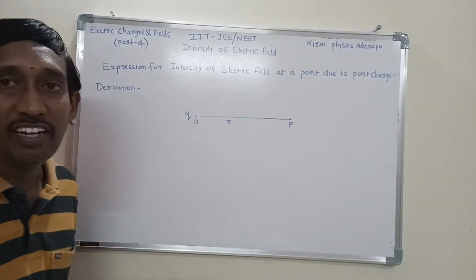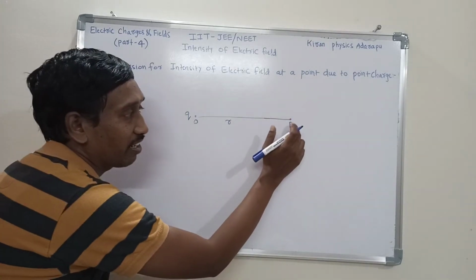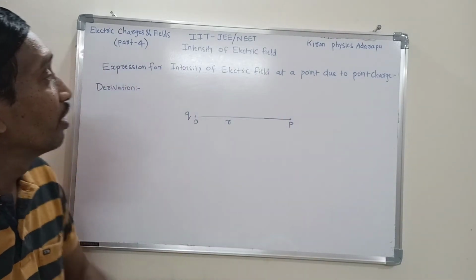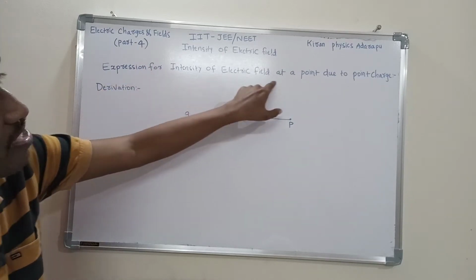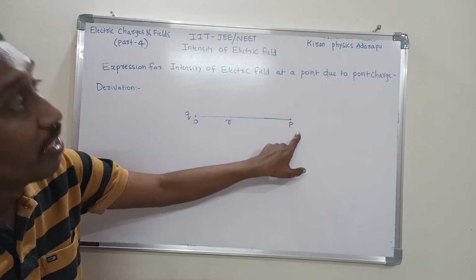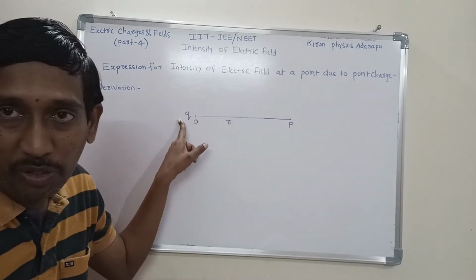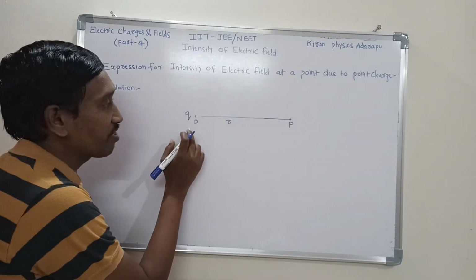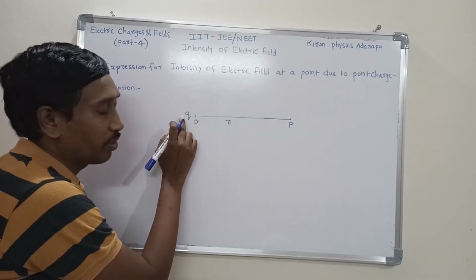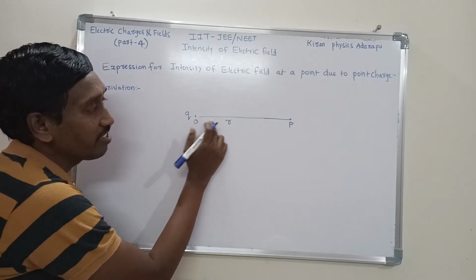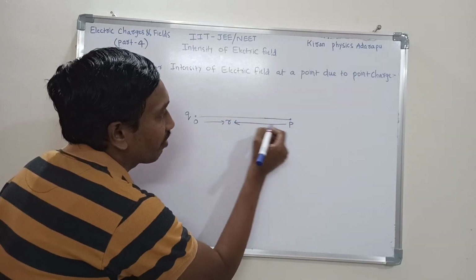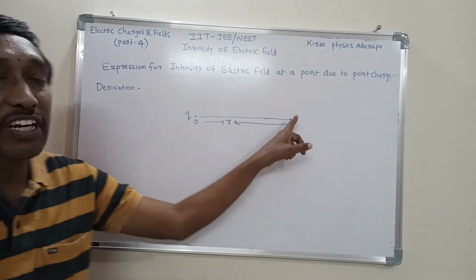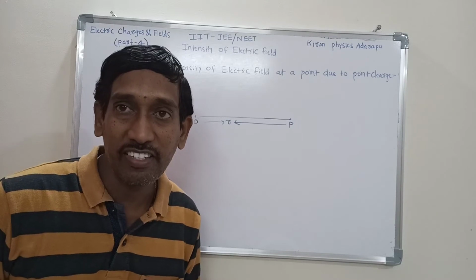Here you want electric intensity. Suppose you want electric intensity at point P. So we need the expression for electric intensity at a point P due to one point charge Q. That's why first I consider one point charge Q at O. At a distance R, we consider one more point P. Here we need the expression for electric intensity.